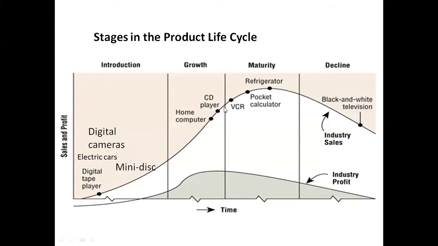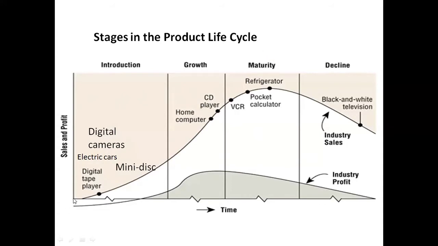It will go up to this point. This is the highest sales. You can check it with the graph here. Look at the point and just draw a parallel line and see here the maximum sales a product generates at this stage, and this stage is called maturity.